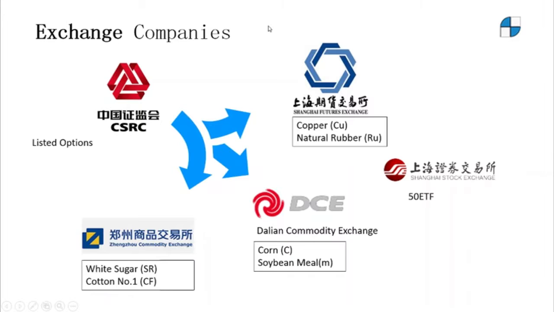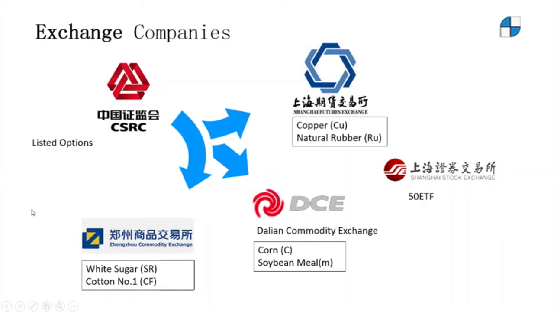If we are looking for a place to trade commodities in China, we can look at those exchange companies which are regulated by the China Securities Regulatory Commission, or CSRC. If we are only interested in the listed options, we can look at the major three commodity exchanges.